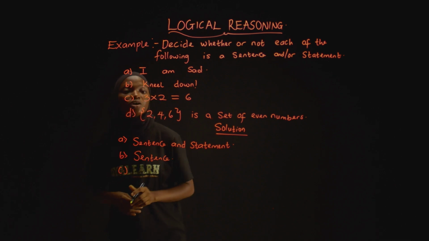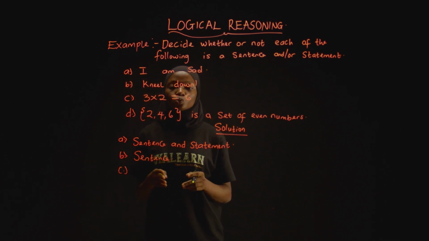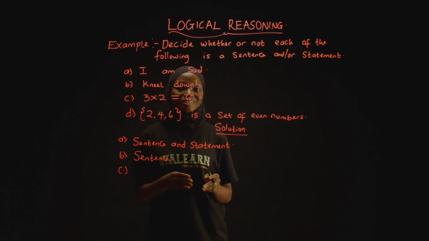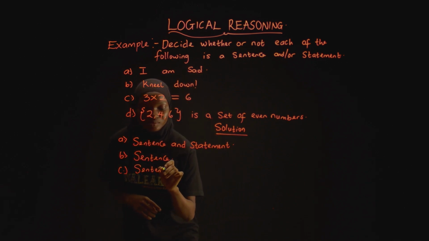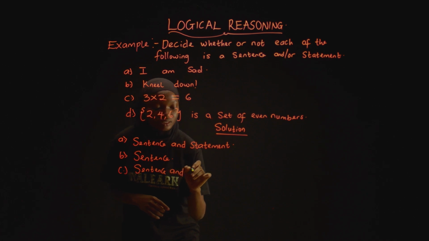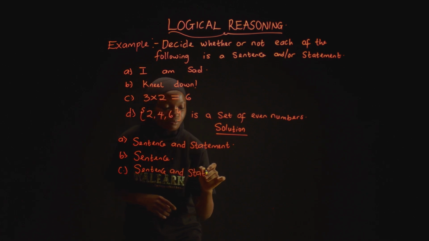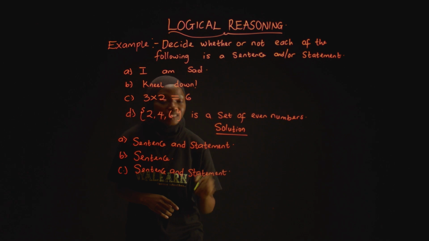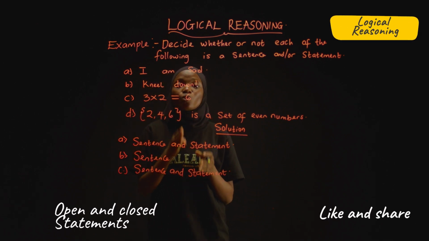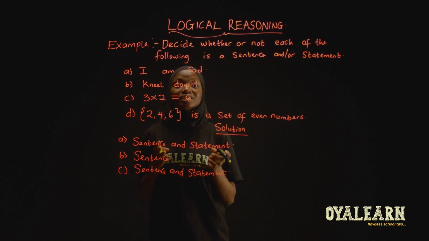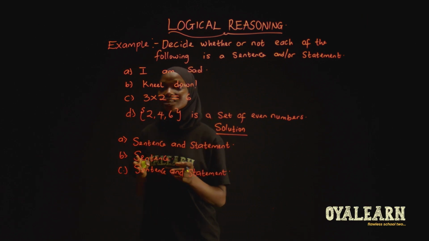Then C, we have 3 times 2 is equal to 6. It is a sentence and statement. That is, we can determine if this multiplication is true. Is it true that it is actually equal to 6 or not? So that's why it is a statement. Then it's also a sentence.